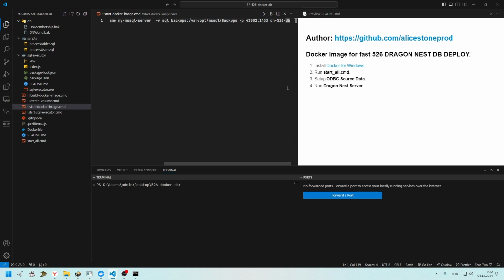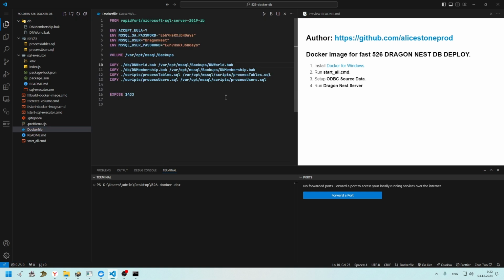What is Docker? Docker is a system of containerization. You can create an image and then start your container with settings which you will provide. So I am using Microsoft SQL Server 2090 for the 526 version of the server.